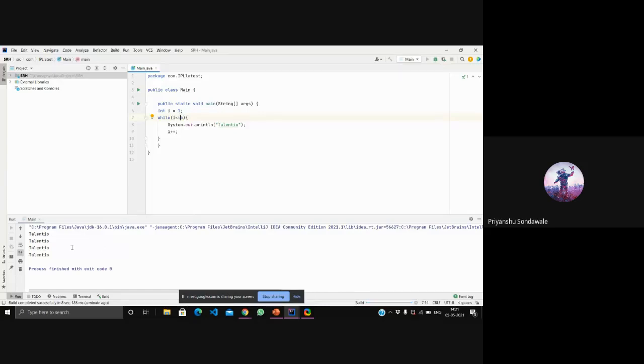It's compiling over here, and in the output you can see 1, 2, 3, 4, 5. Now in the condition I have included 5, that's why talent show is printed 5 times.